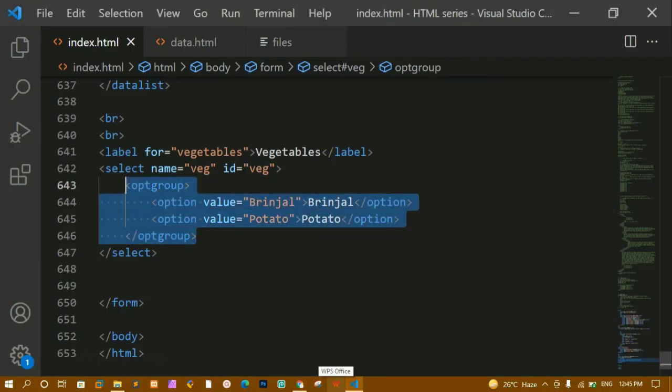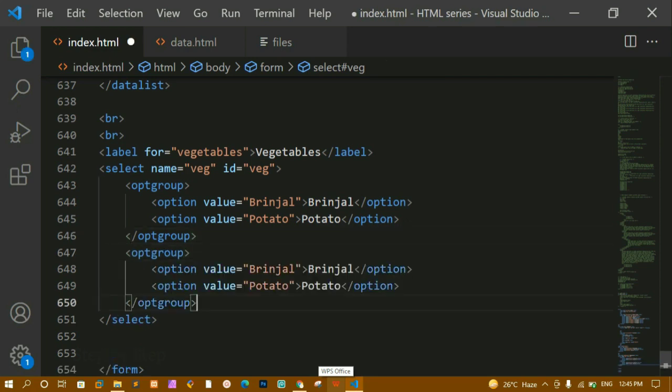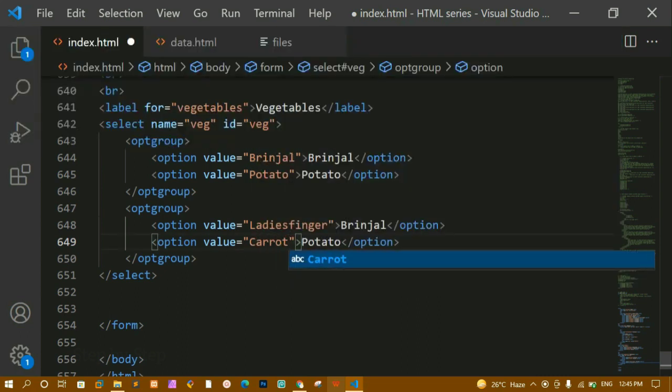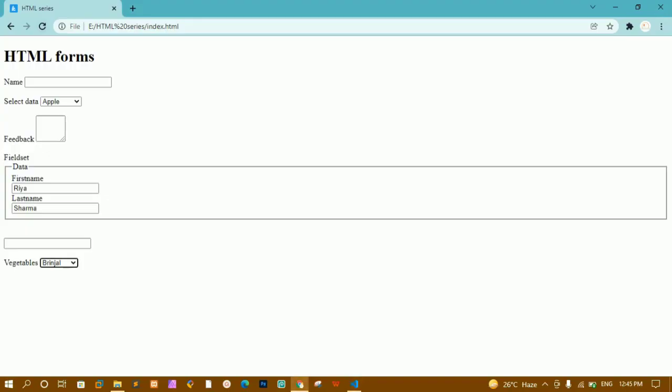Now next I'm just going to copy this, and below this I'm just going to paste that one. Now instead of this, let me just write here lady's finger. And here let me just write here carrot. I'll copy this, I'll paste here, I'll copy this, and here I'm going to paste. I'll save this, I'll refresh this one.